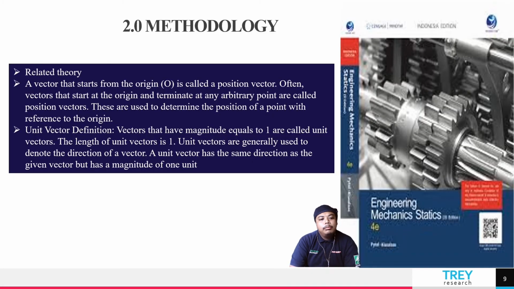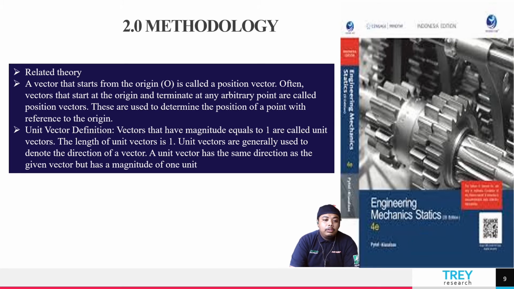So I will talk about the related theory on methodology. The first related theory is the position vector. A vector that starts from the origin is called a position vector. Often, a vector that starts at the origin and terminates at any point is called a position vector. These are used to determine the position of a point with reference to the origin.